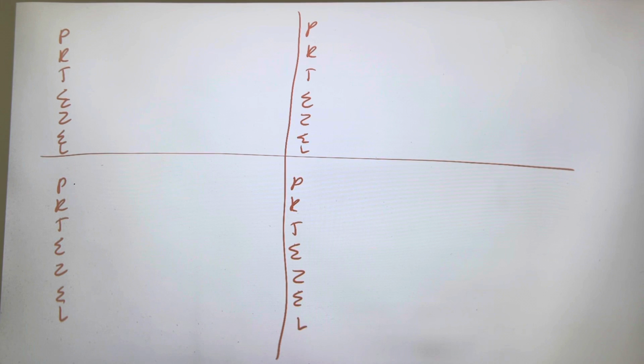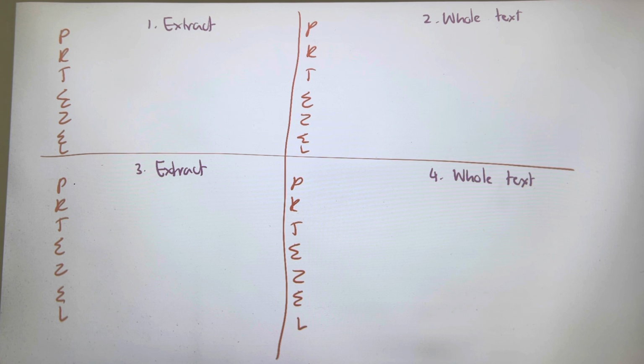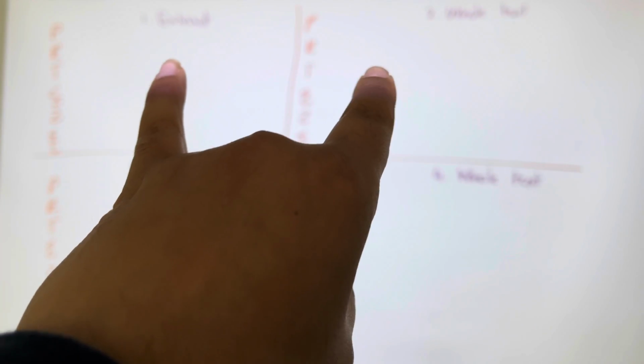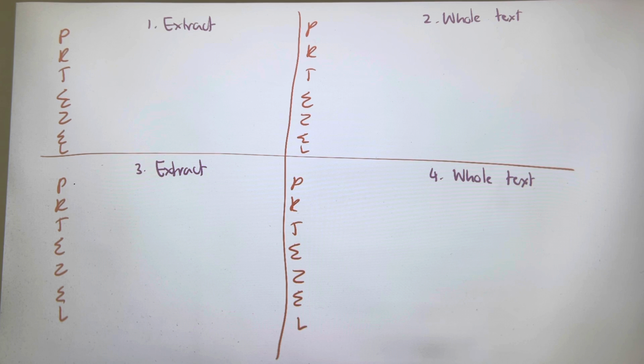So let's go back now and look at our plan. So we have 4 paragraphs, guys. Paragraph 1 will be about the extract. Paragraph 2 will be about the whole text. Paragraph 3 will be about the extract, and paragraph 4 will be about the whole text. Now, why are we doing it in this order? Because let's say for argument's sake, you run out of time and you only do maybe half, at least you've answered the question, because you can't just do extract, extract and finish. It must be extract, whole text throughout.